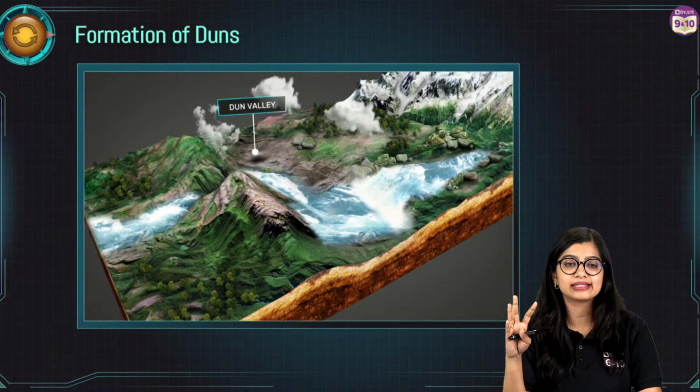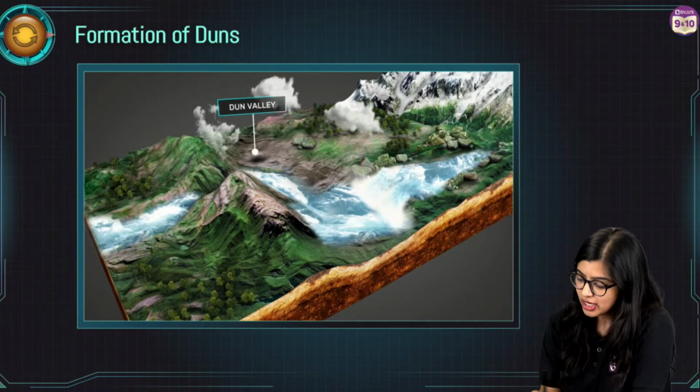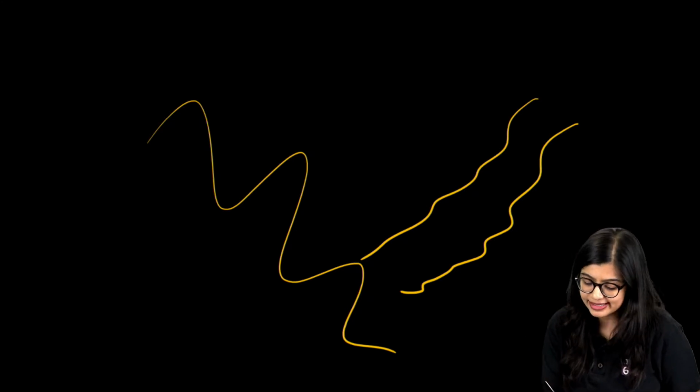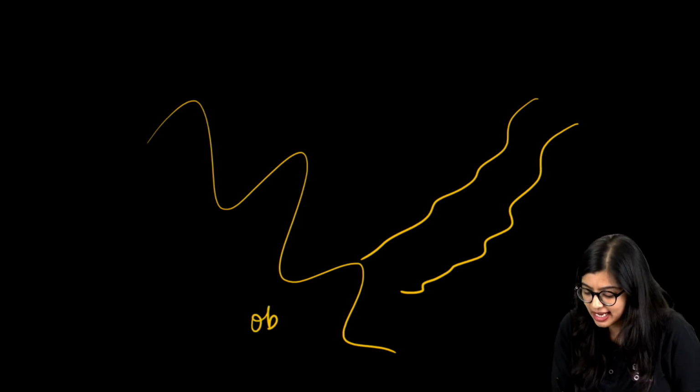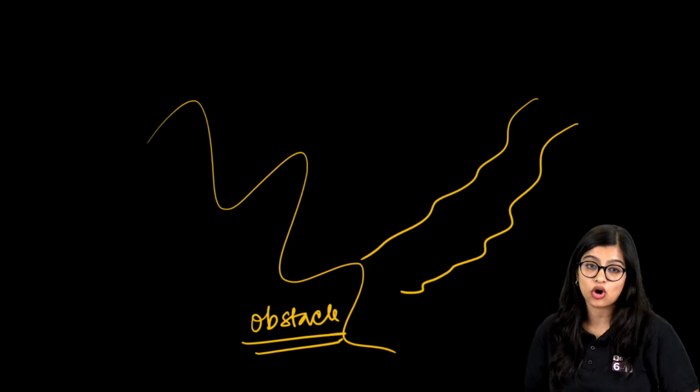So what happens is that over a period of time, when rivers and everything are flowing, right? So let's assume a river is there. Imagine there's a mountain range here. There is a river which is flowing, and it encounters a mountain. So it is flowing and suddenly one obstacle has come in the form of a mountain, right? So it has encountered this obstacle.